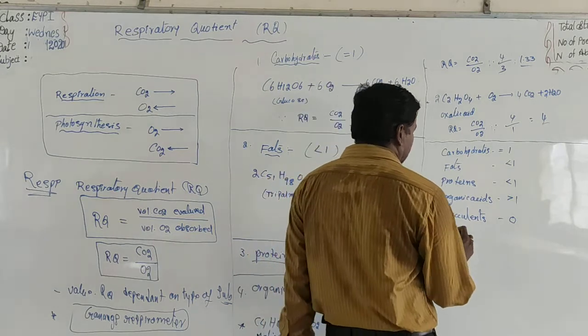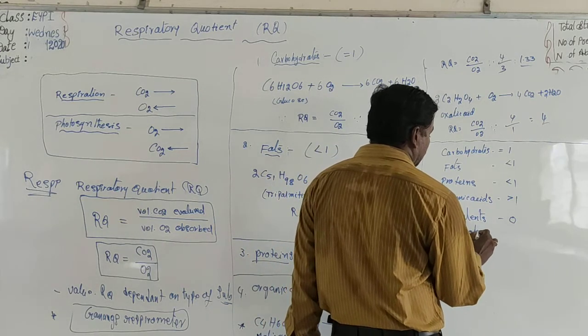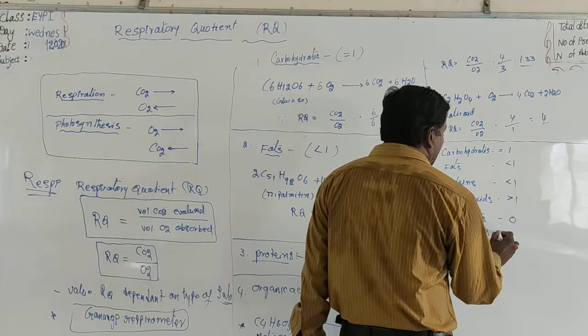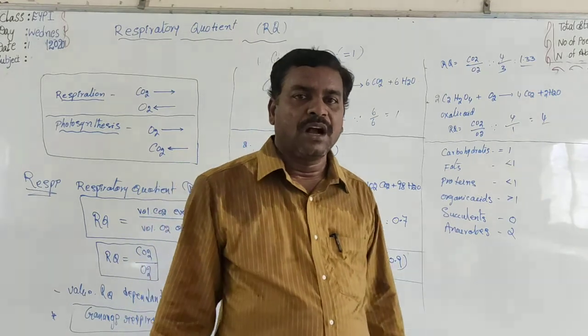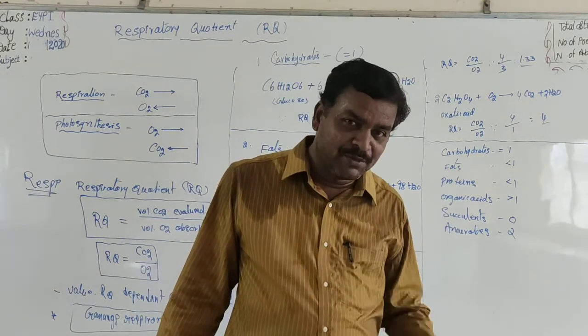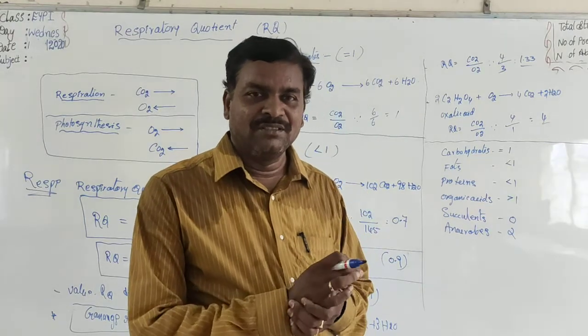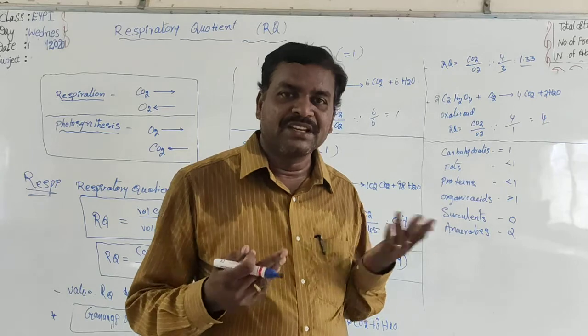But what about these anaerobes? Anaerobes, infinite, uncountable. Why is RQ value for anaerobes very high and uncountable? Actually, these anaerobes maintain anaerobic respiration.